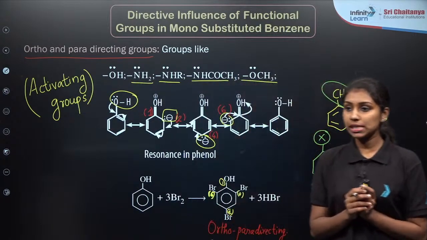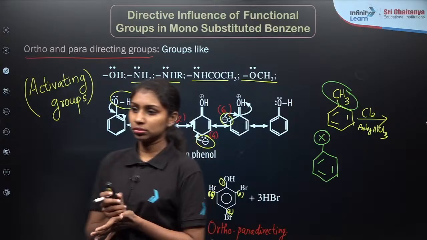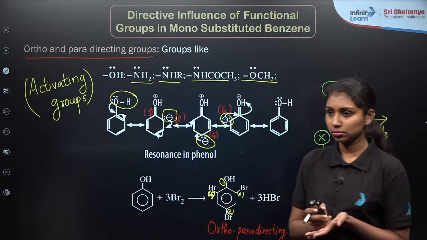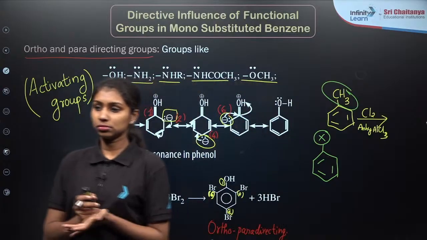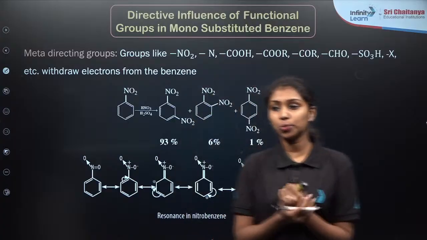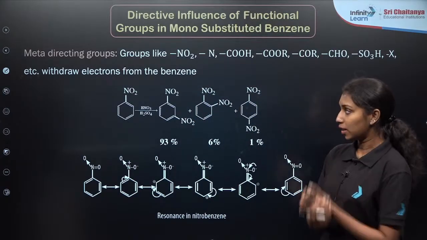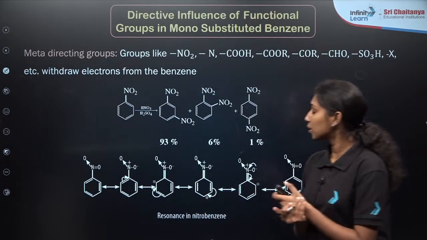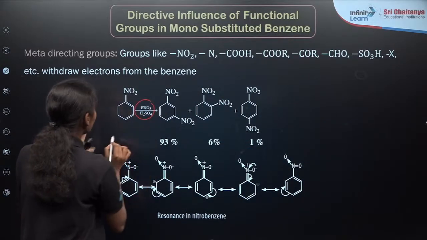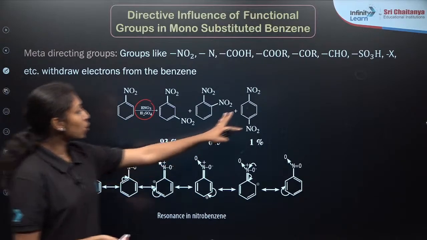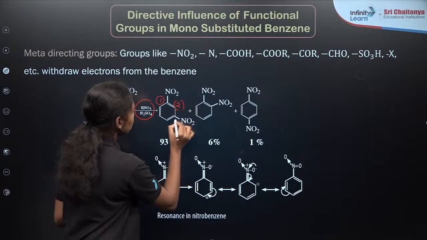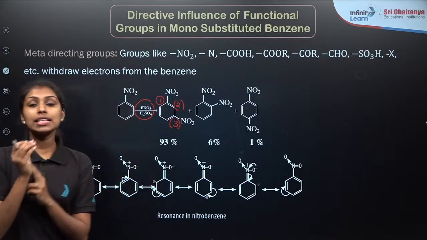Then what is the other possibility? If you are taking groups like NO2, what you are observing here, if I am taking nitrobenzene, then I am treating it with nitrating mixture, right? I am doing nitration of nitrobenzene. 3 different products are observed, right? This is our 1,3 position, right?